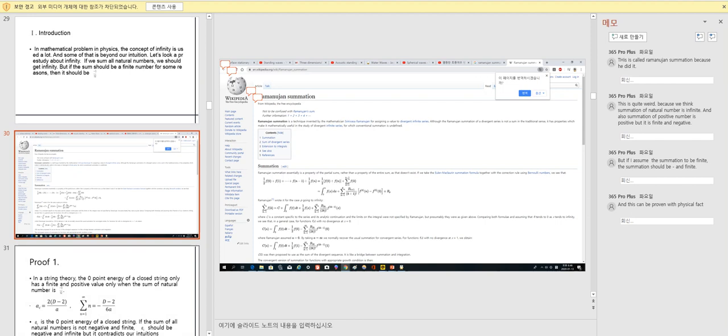This is quite weird because we think the summation of natural numbers is infinite, and also the summation of positive numbers is positive, but here it is finite and negative. But if I assume the summation to be positive and finite, the zero-point energy should be minus infinity, and this can be proven with a physical fact.